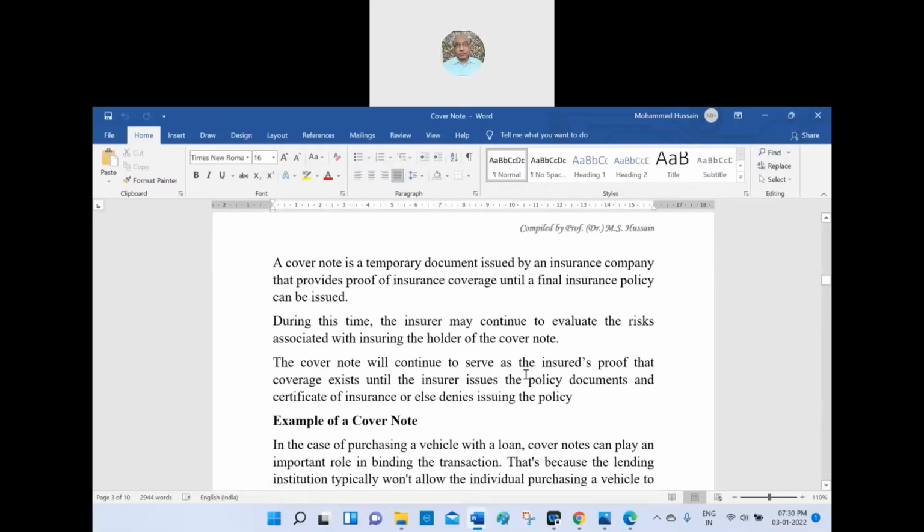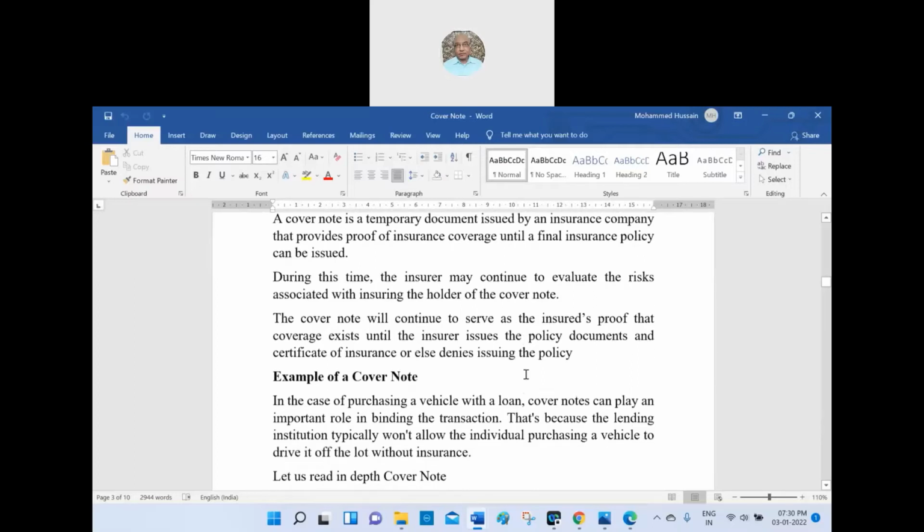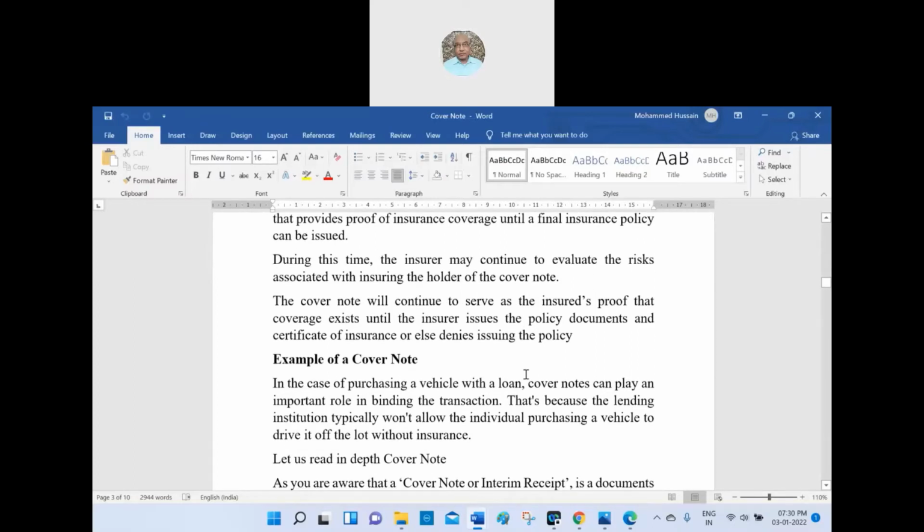Okay, let us come to the coverage. A cover note is a temporary document, as I said, issued by the insurance company that provides proof of the insurance coverage until a final insurance policy can be issued. That is the purpose of the cover note. During this time, the insurer may continue to evaluate the risk associated with insuring the holder of the cover note. Yes, if any incident happens, the cover note is enough and he can claim as if he has received the total policy.